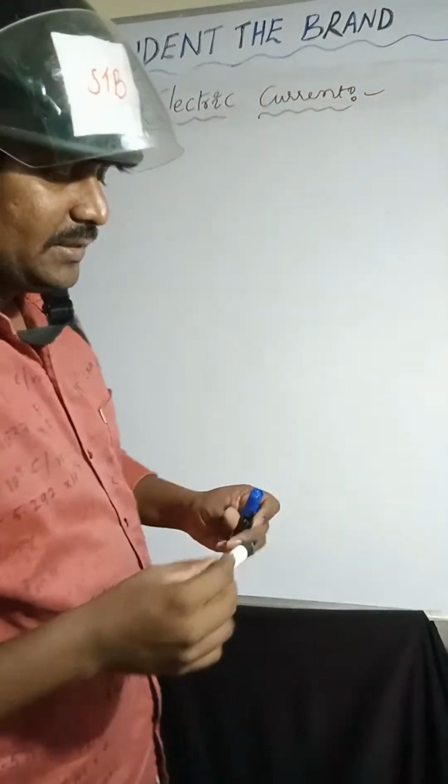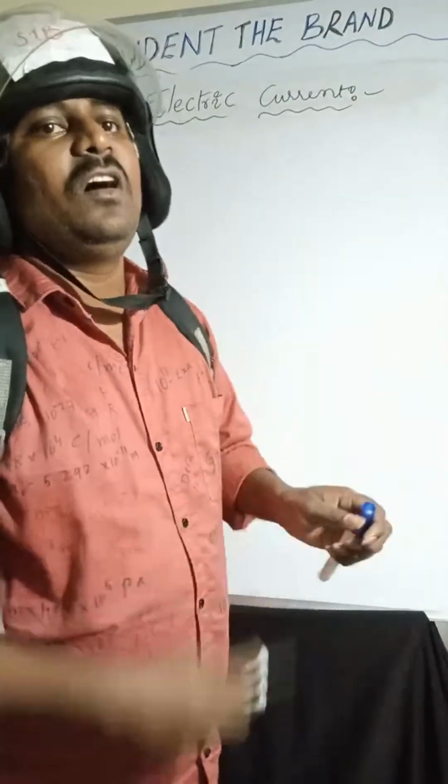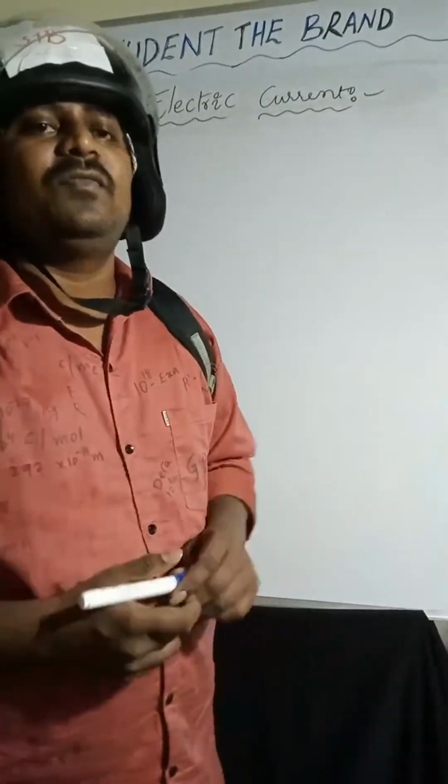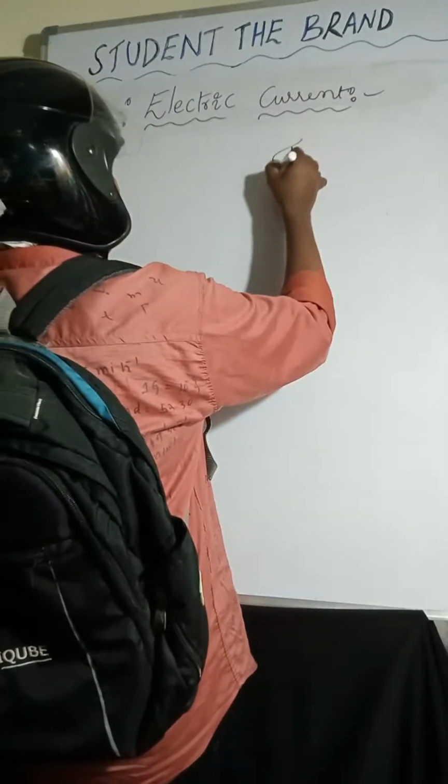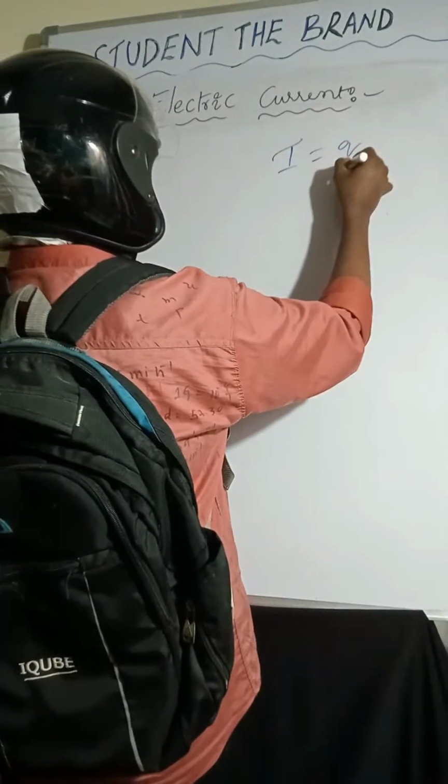Electric current is the rate of flow of charge. I equals Q by T.